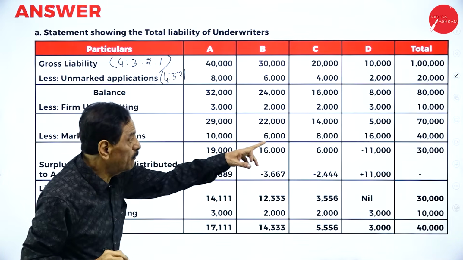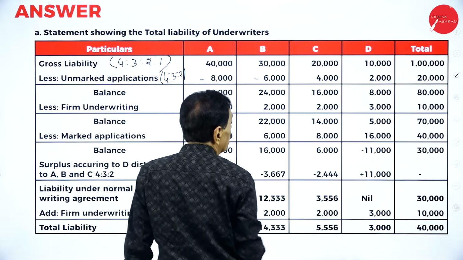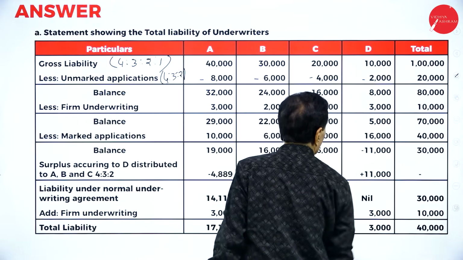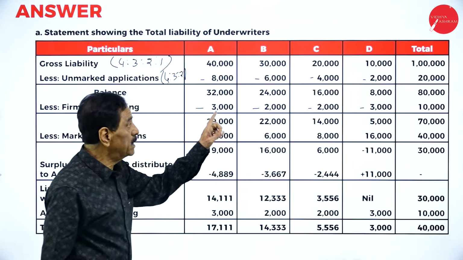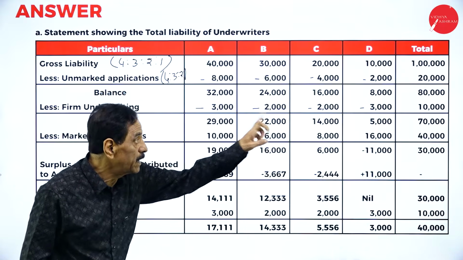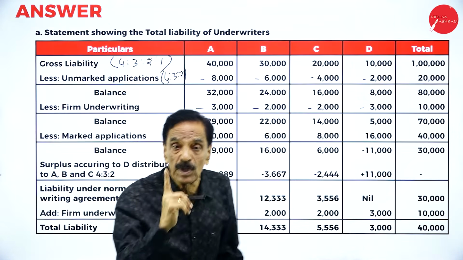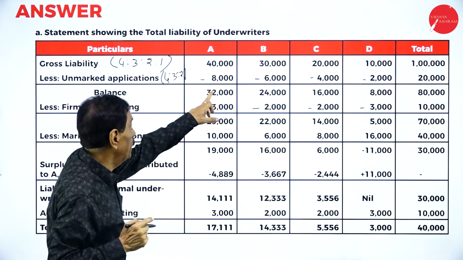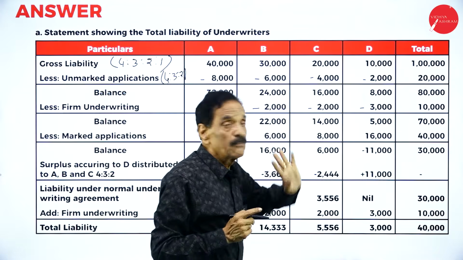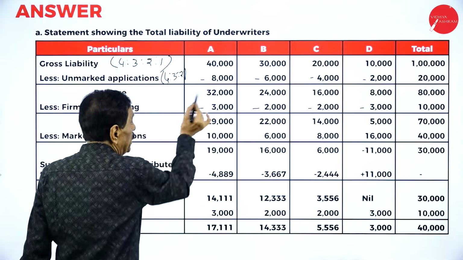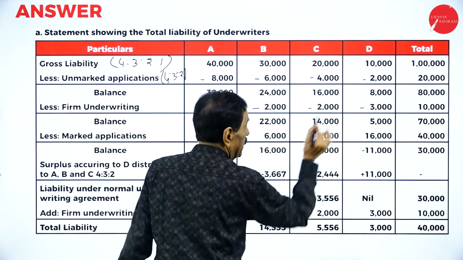So, 4 by 10 of 20,000, 8,000 goes to A, 6,000 goes to B, 4,000 goes to C, 2,000 goes to D. So the gross liabilities 40,000, 30,000, 20,000, 10,000, 1 lakh minus unmarked application in the ratio of 4:3:2:1 in favor of A 8,000, in favor of B 6,000, in favor of C 4,000, in favor of D 2,000. The balance is 32,000, 24,000, 16,000, 8,000, 80,000.